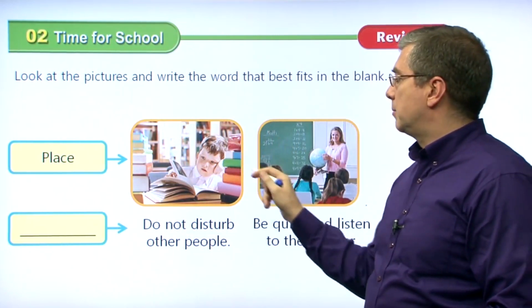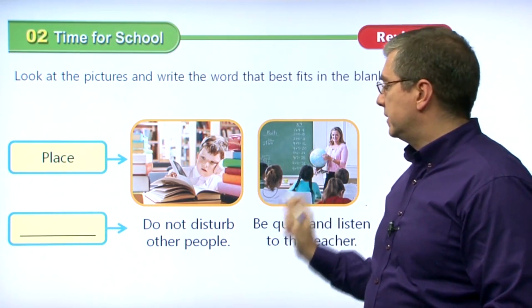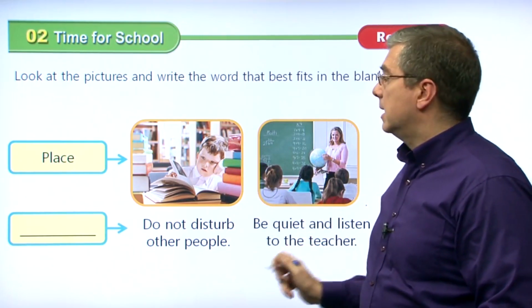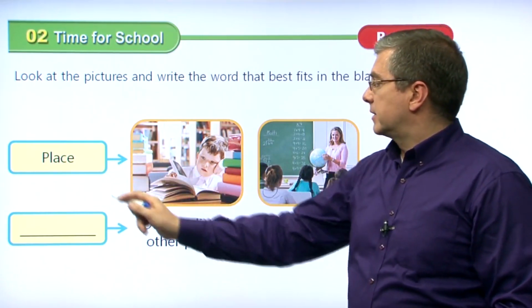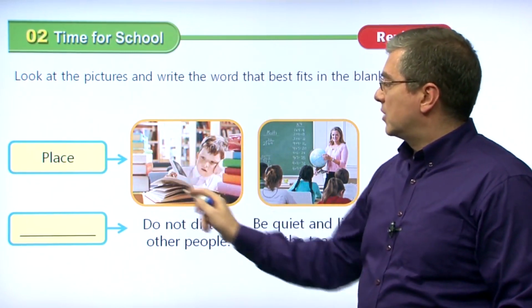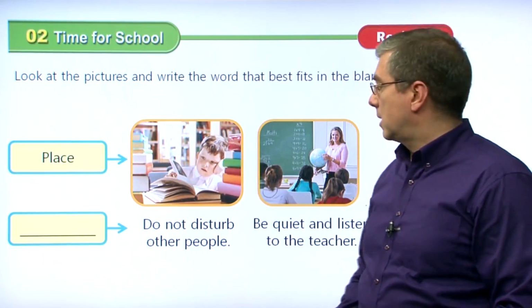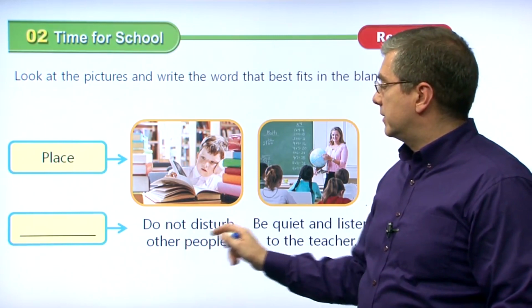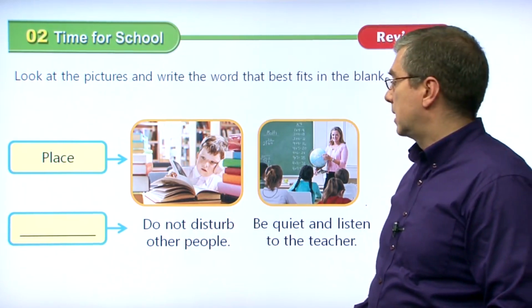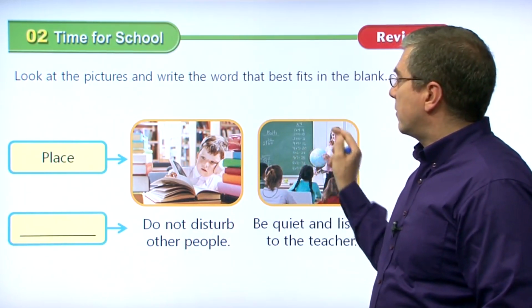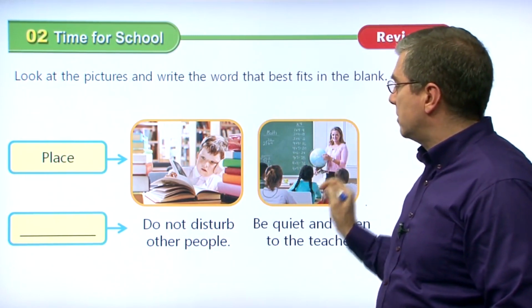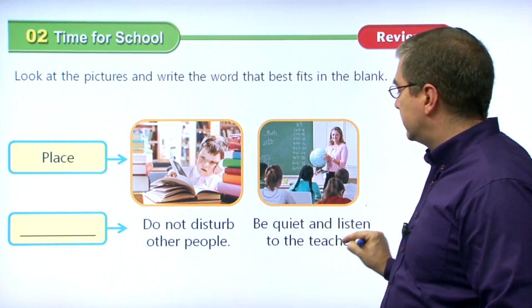Okay? So we're talking about the place here. What are these places and what are the rules, right? So first of all, we have a place. Here we have a picture of a boy. He's reading a book, right? The rule is do not disturb other people, right? And then over here we have a picture of the place. This is a classroom, and this is be quiet and listen to the teacher.